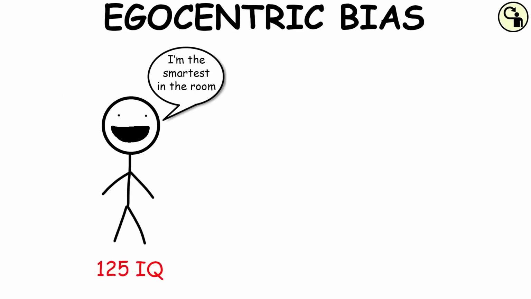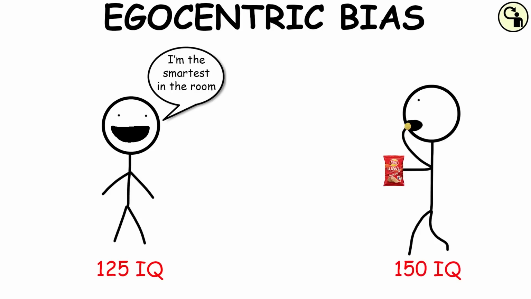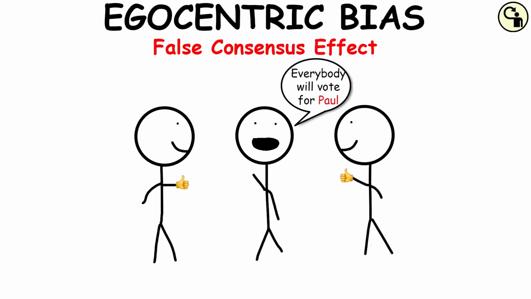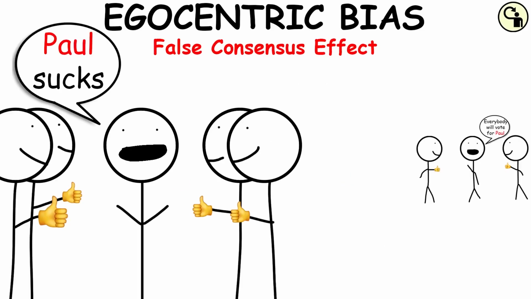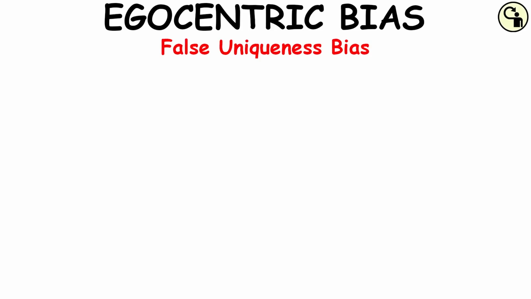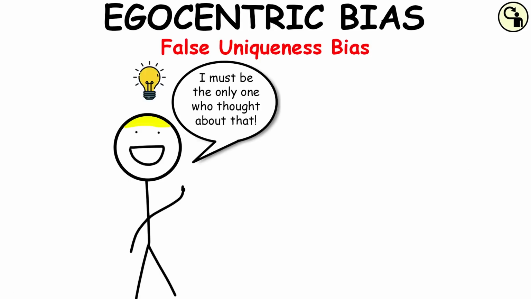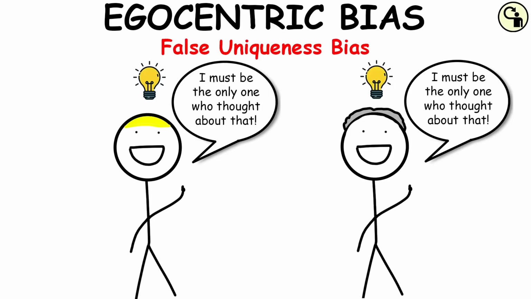Egocentric bias is the tendency to rely too heavily on one's own perspective or have a higher opinion of oneself than reality. Examples of this are the false consensus effect, which is the tendency for people to overestimate the degree to which others agree with them, and the false uniqueness bias, which is the tendency of people to see their projects and themselves as more singular than they actually are.